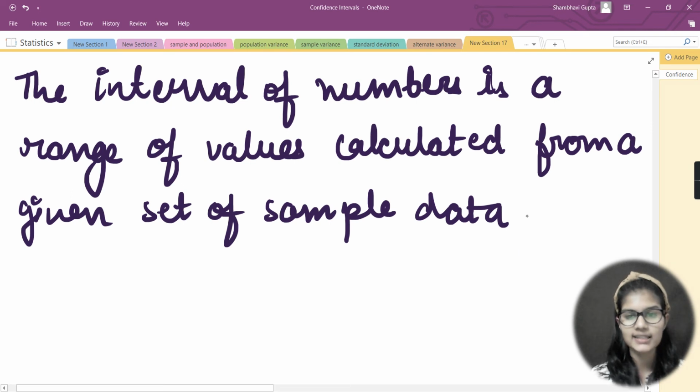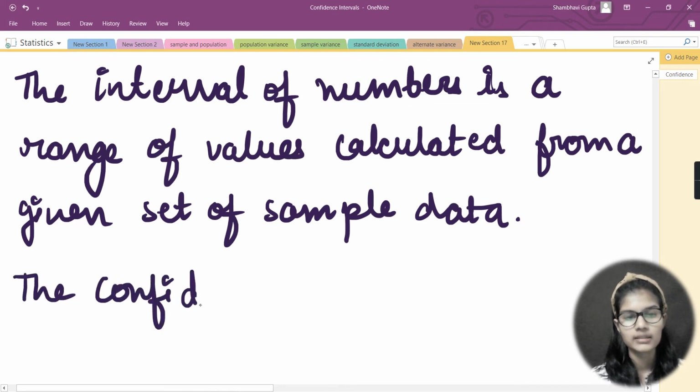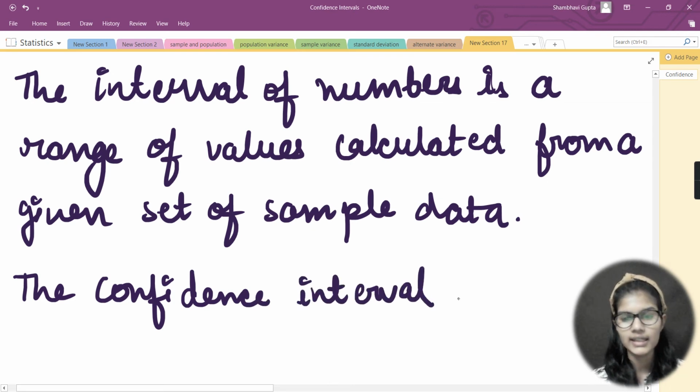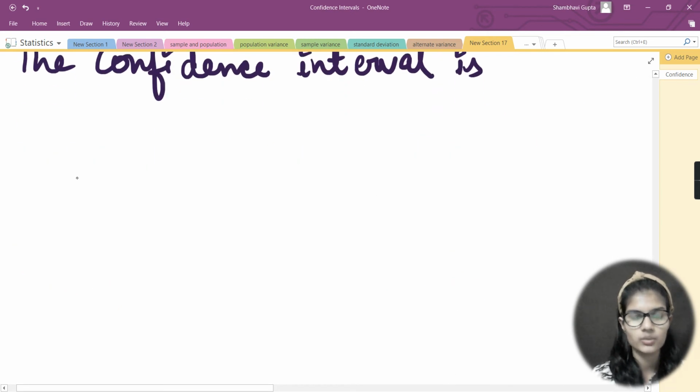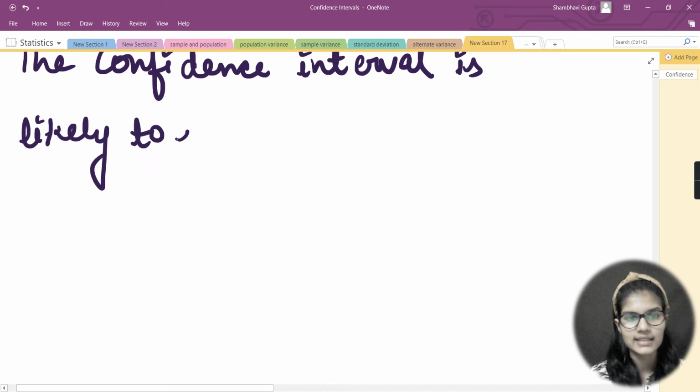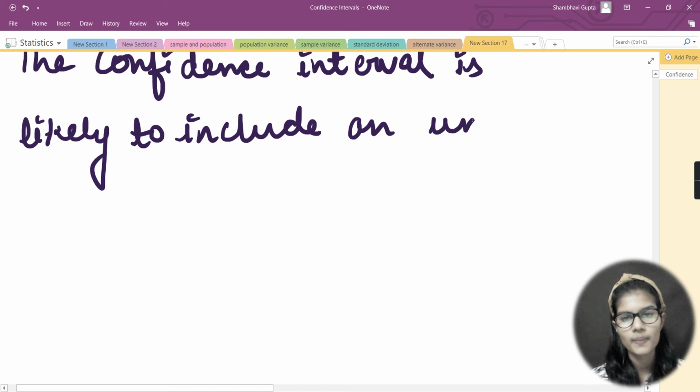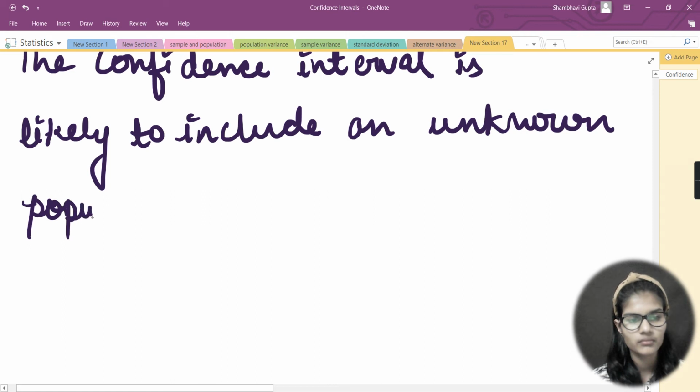Now what else do I need to tell you about the confidence interval? So here I will write the confidence interval. The confidence interval is likely to include an unknown population parameter.